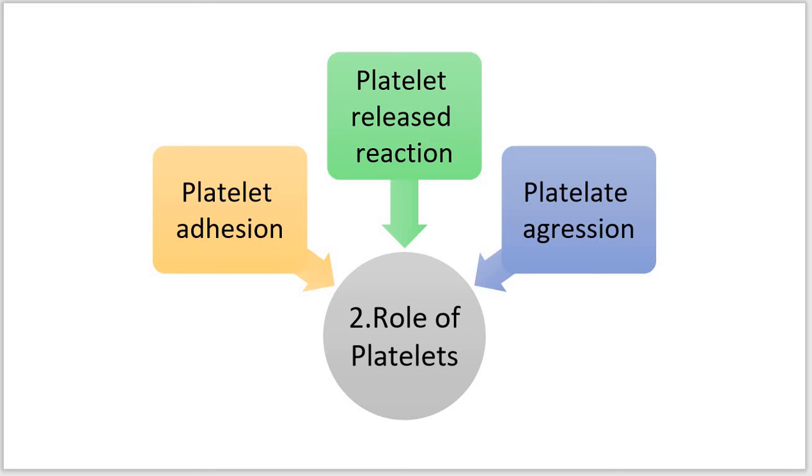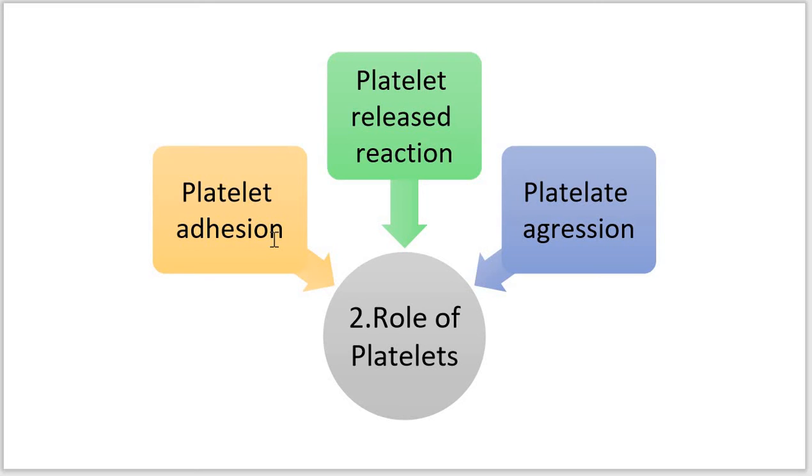There are sequential events: platelet adhesion, then platelet release reaction, and then platelet aggregation. These are the step events, so we can see all the steps one by one. In platelet adhesion, the platelets in circulation recognize the site of endothelial injury and adhere to exposed subendothelial collagen. This is a sort of primary aggregation.